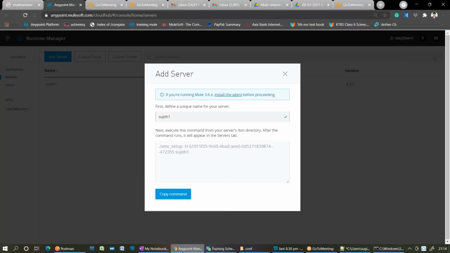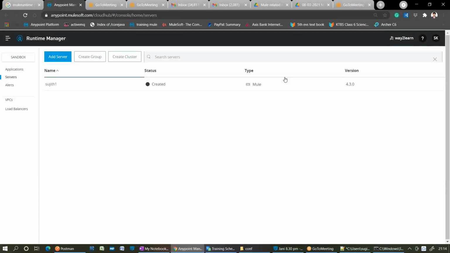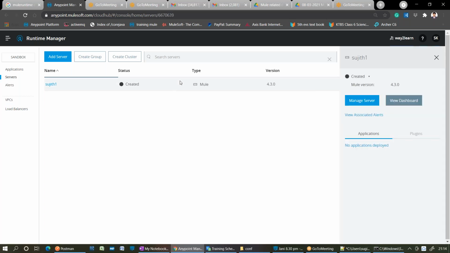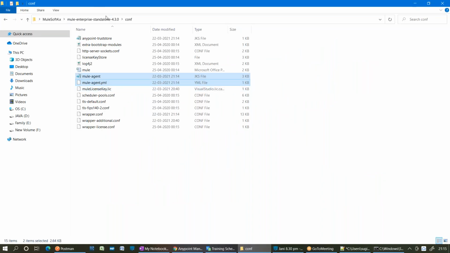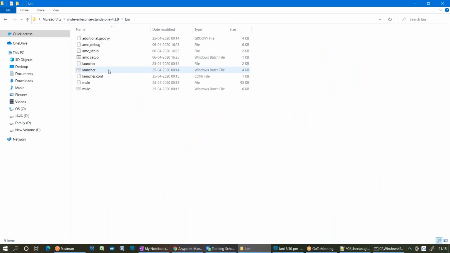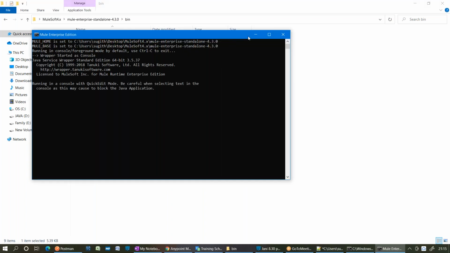Now check whether the communication is established between these two. That means the server is created, yes. Now, how to start the runtime? From our on-premises, go to the bin folder and run mule.bat, the batch file, right? The Mule runtime starts.